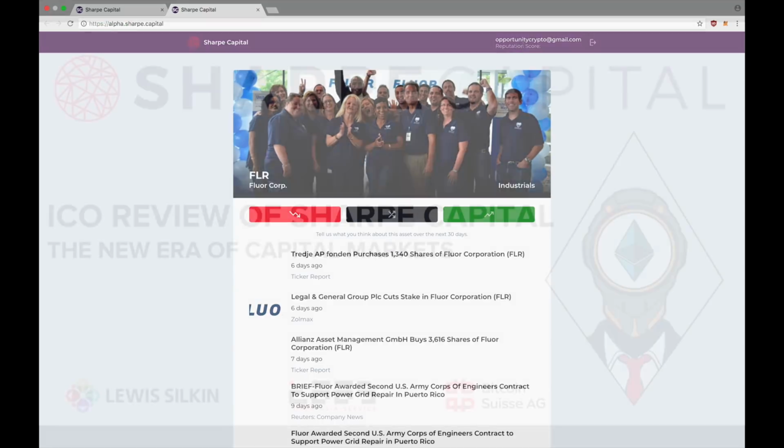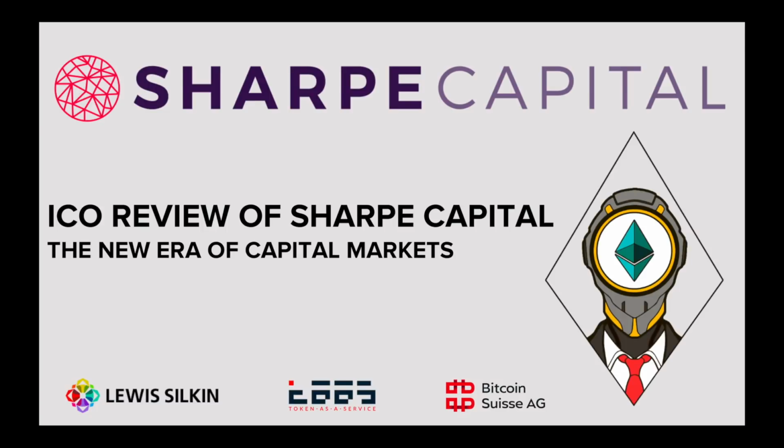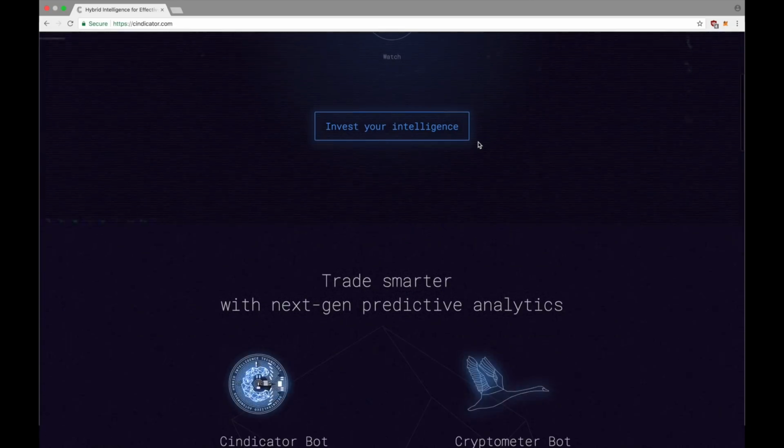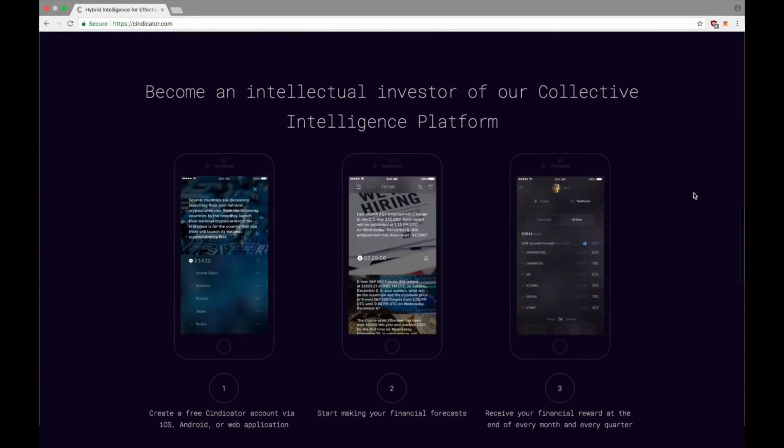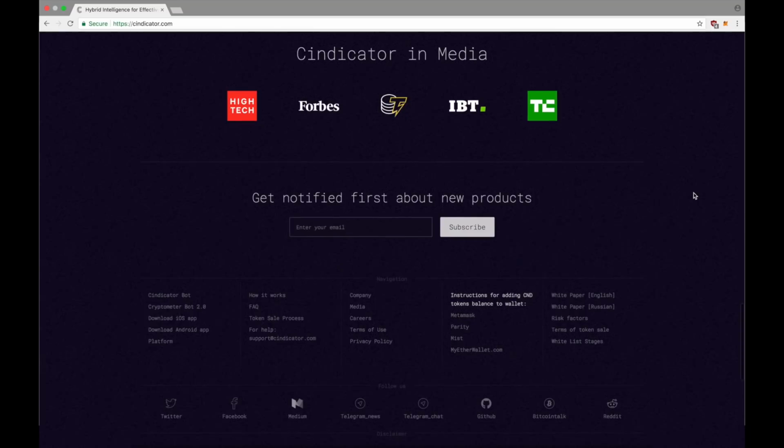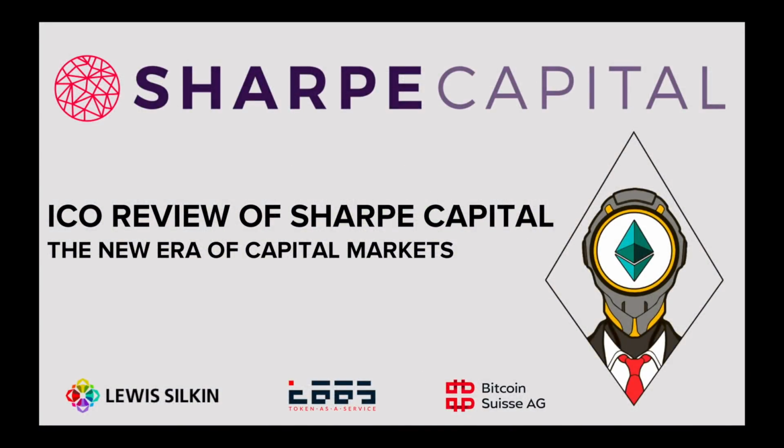The only drawback is that there are already serious competitors in the same space. Cindicator, Sentiment, Numerai, Enigma Catalyst have already shown how popular the idea of crowdsourced sentiment is. The main target for Sharpe Capital is to be better than its competitors. Well, let's take a look at what they offer.